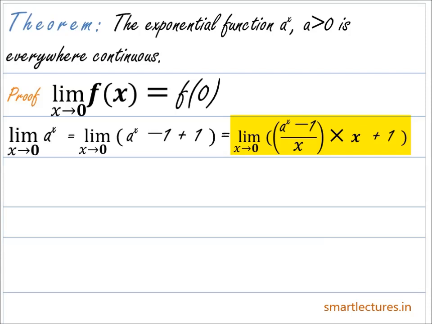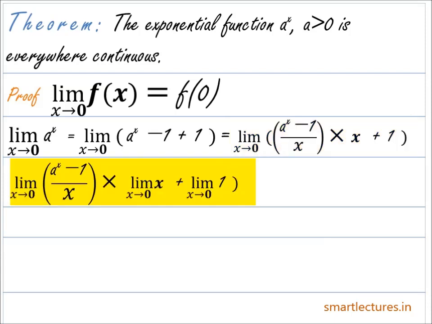So now this limit becomes limit x approaches 0, a to the power x minus 1 upon x into x plus 1, which can be written as limit x approaches 0, a to the power x minus 1 upon x, into limit x approaches 0 of x, plus limit x approaches 0 of 1.